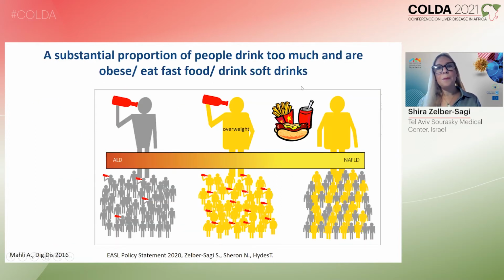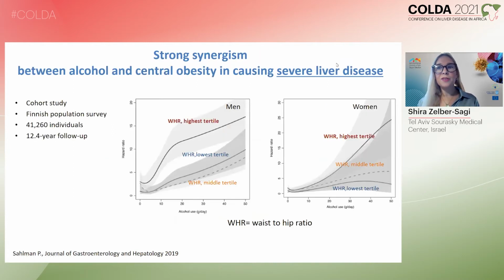And importantly, a substantial proportion of people are not only suffering from obesity, but also drink too much alcohol. And the combination of obesity and increased alcohol intake leads to increased liver damage. This can be demonstrated in this study, which indicates a strong synergism between alcohol and obesity in causing severe liver disease.